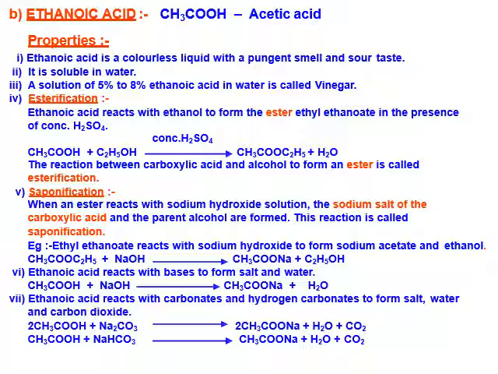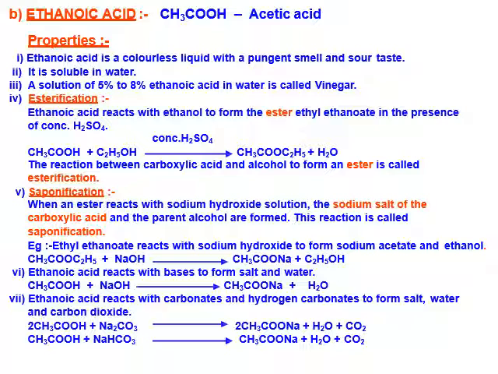Ethanoic acid or acetic acid, CH3COOH. Properties: ethanoic acid is a colorless liquid with pungent smell and sour taste. It is soluble in water. A solution of 5 to 8% ethanoic acid in water is called vinegar, which we use in Chinese food.